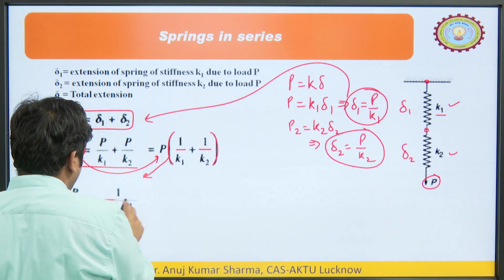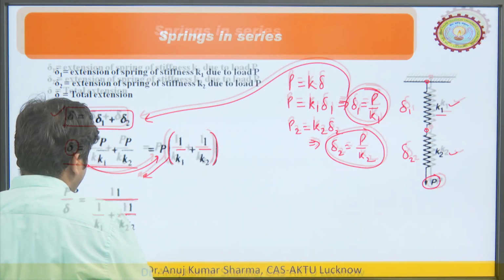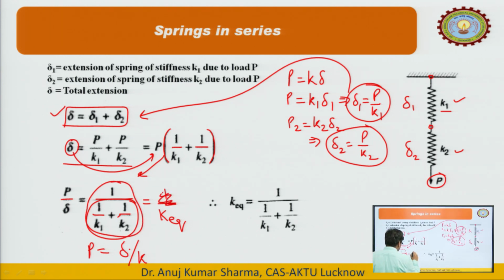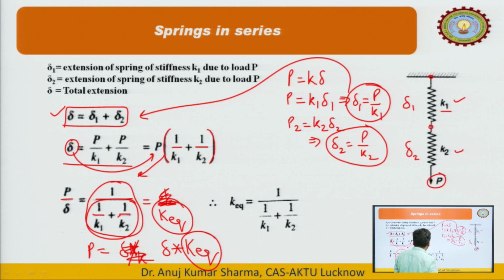So what we will get is P upon delta is equal to 1 upon (1 upon k 1 plus 1 upon k 2). If we write this total term as 1 upon K E Q, then P is equal to delta multiplied by K E Q, where K E Q is 1 upon (1 upon k 1 plus 1 upon k 2).